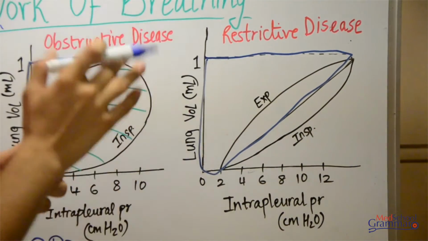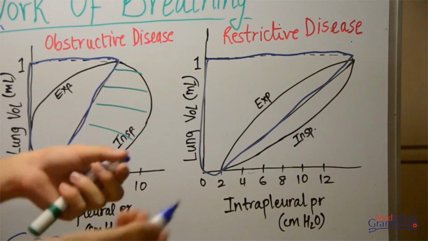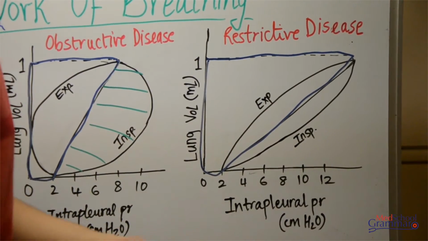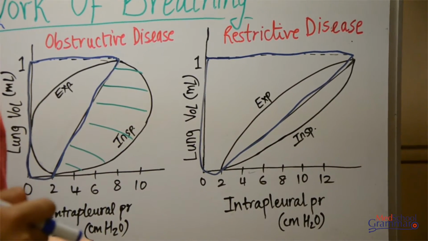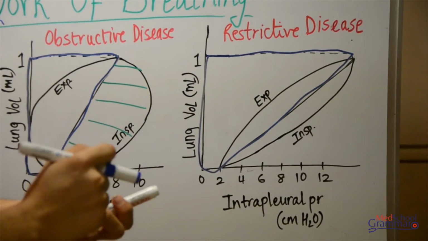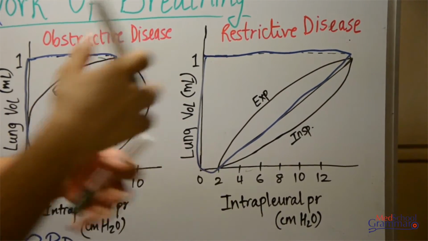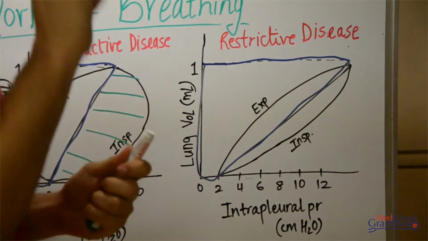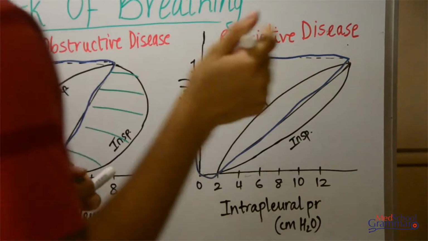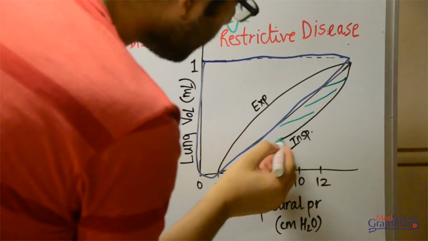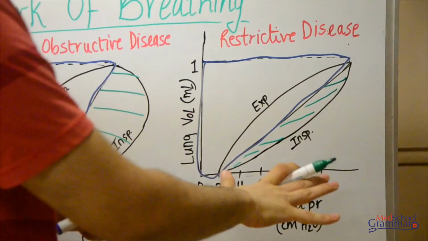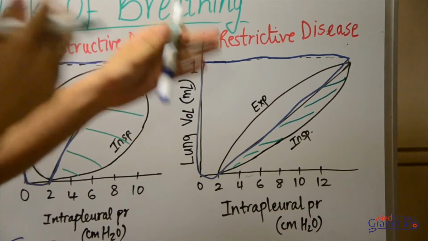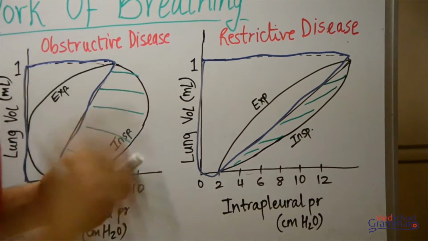In this area, the work done has increased. Why is that? Because you have to do more work to overcome the extra elastic forces that are present in restrictive diseases. They are not necessarily only elastic, it can also be viscous forces that have increased, but not airway resistance. The airway resistance does not increase in restrictive diseases. That is clearly evident from this part. The area of this part remains the same. This is constant, but the work done against elastic and viscous forces have definitely increased.